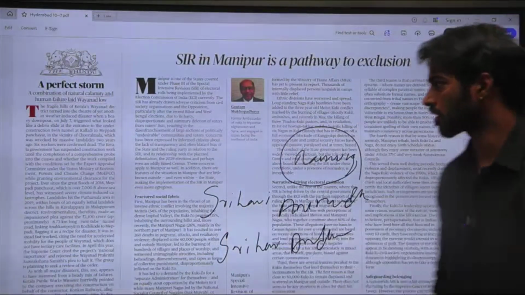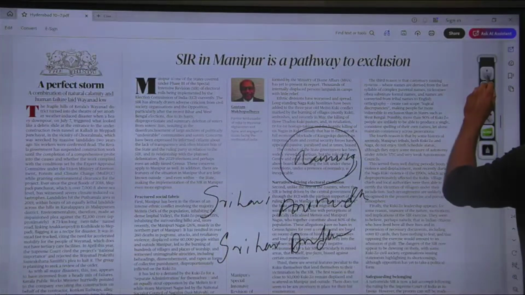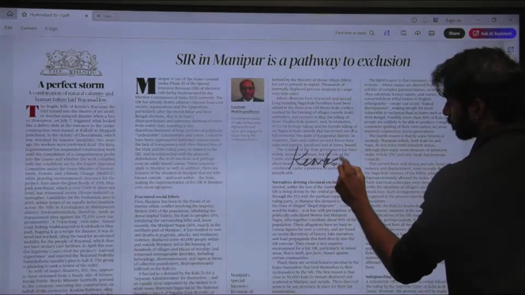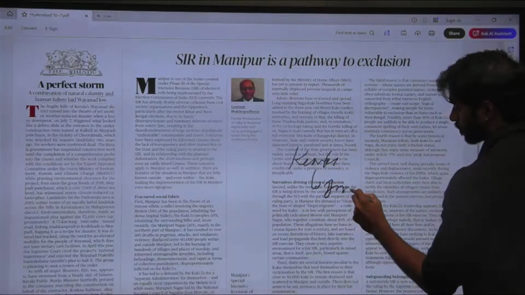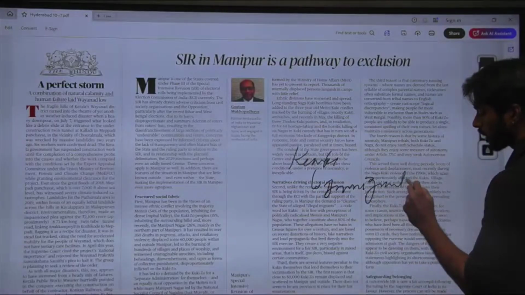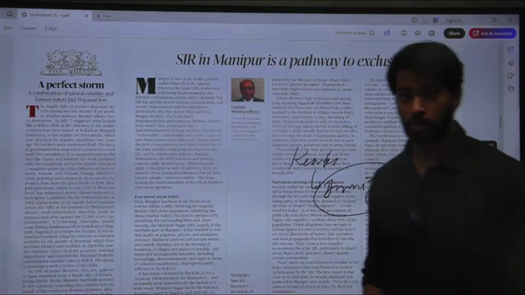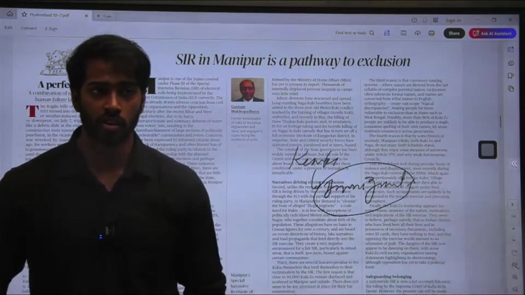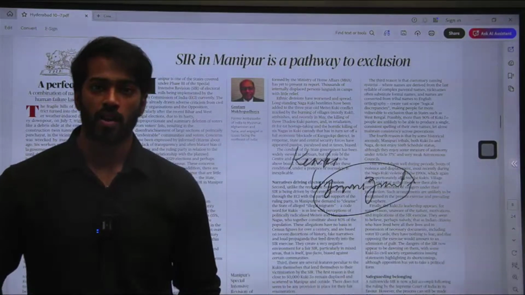The fourth aspect that is actually troubling is that Kukis who are part of Manipur are believed to be immigrants, and that is why there is a high amount of conflict. They believe that Kukis are immigrants. Now, when they believe that, obviously there is a high chance of bias.